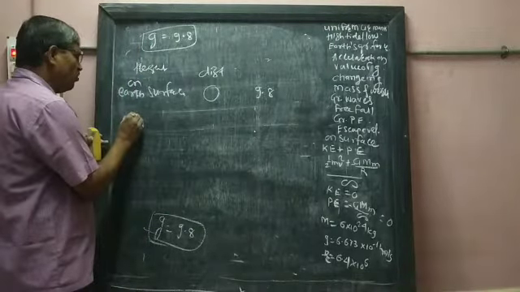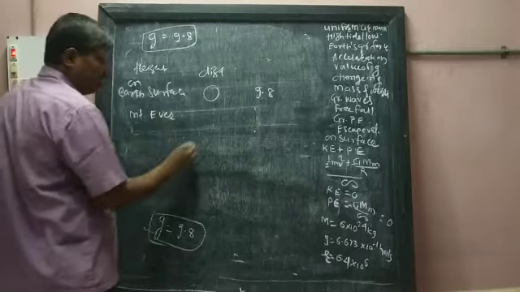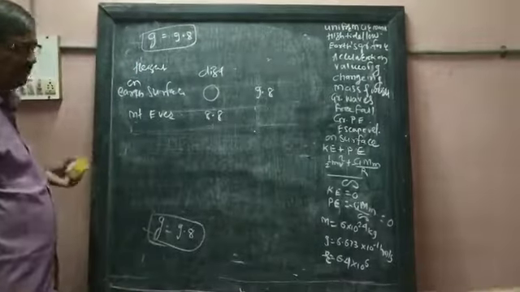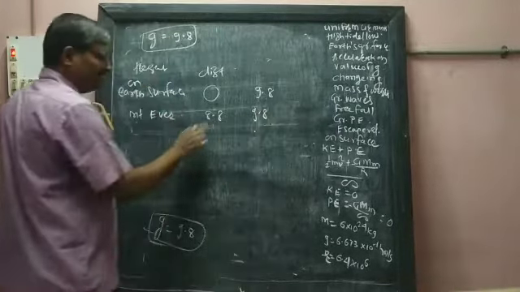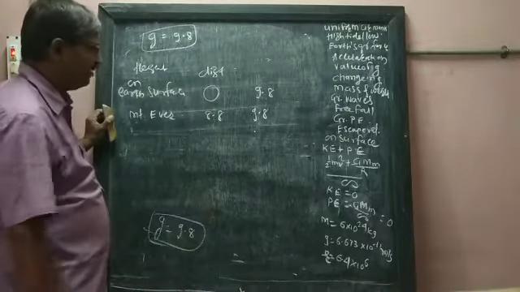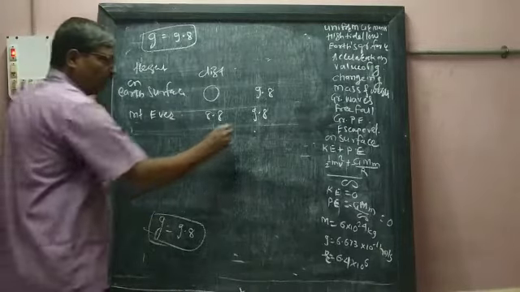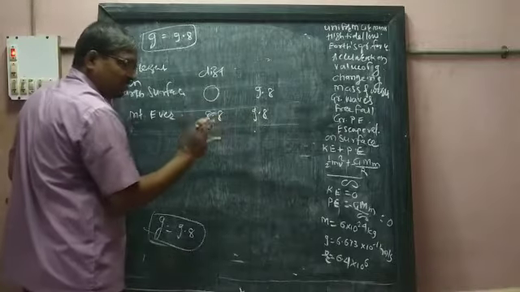But suppose you go to Mount Everest, then what will happen? Its height is 8.8 kilometer. That height is negligible compared to the unlimited height, so the distance is also small, and therefore the value of G remains the same, 9.8.